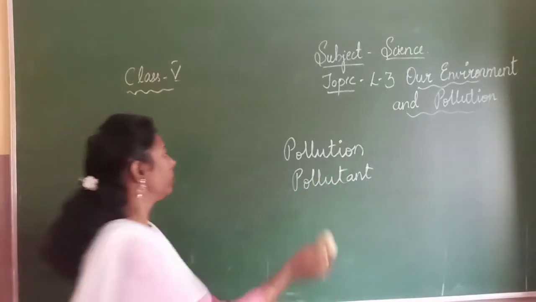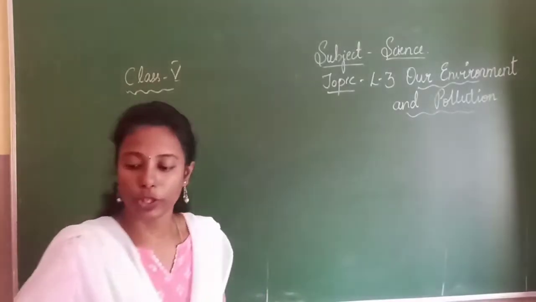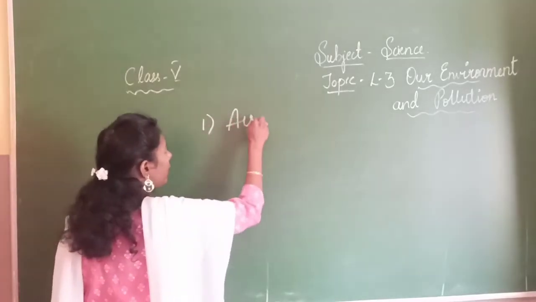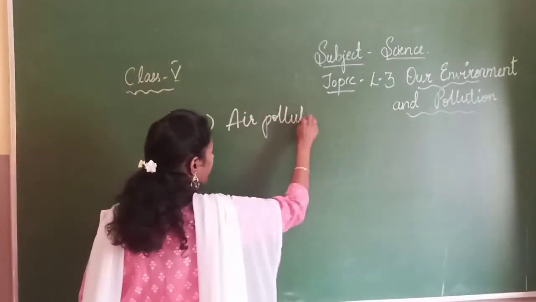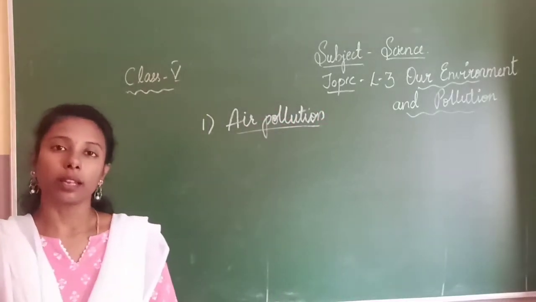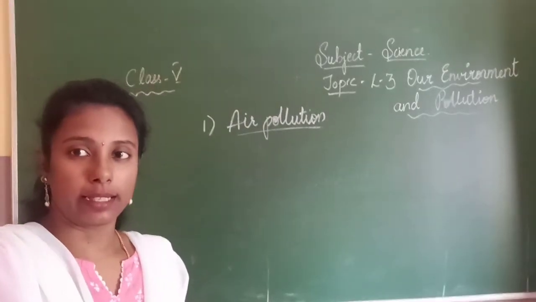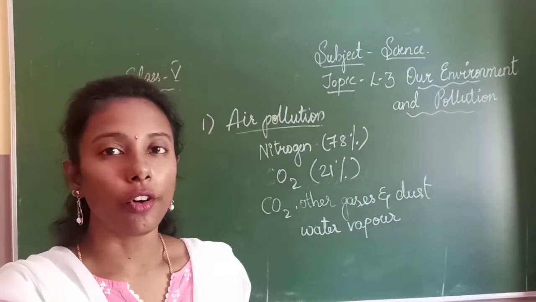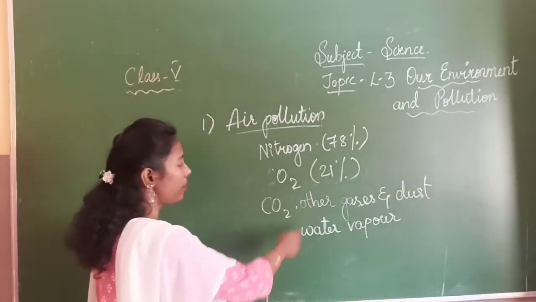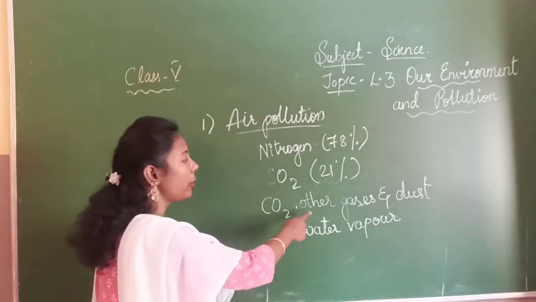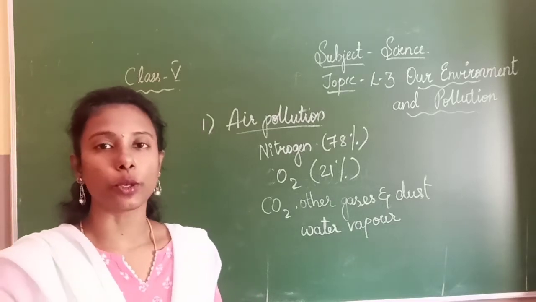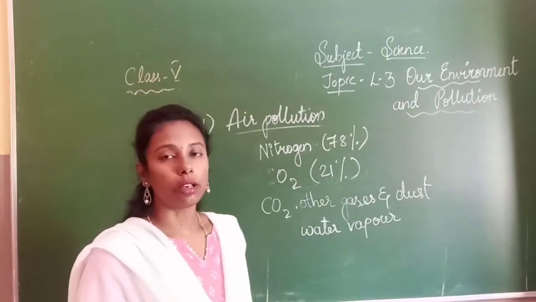Now moving on to our first pollution. So let us study about pollutions. The first pollution being air pollution. Now we know air is a mixture of gases. It consists of nitrogen, that is 78%, oxygen 21%, then carbon dioxide and some other gases along with the dust and water vapor, which constitute the other smaller percentage.